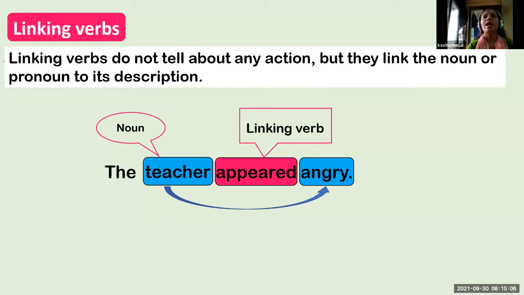So here, appear is a linking verb. It connects the noun teacher to the description of the teacher. It gives information about the teacher. How does the teacher look? The teacher is angry. The teacher appears angry, so it's a description of the teacher. So appear connects the words teacher and angry together.